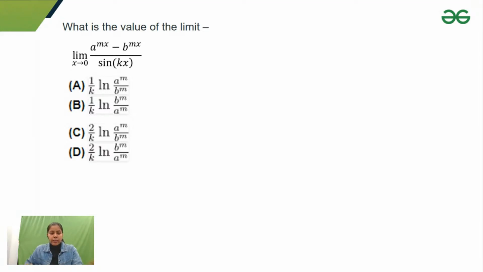Yeah, it is again, if you are getting 0 by 0 form, then you have to use L'Hopital rule.